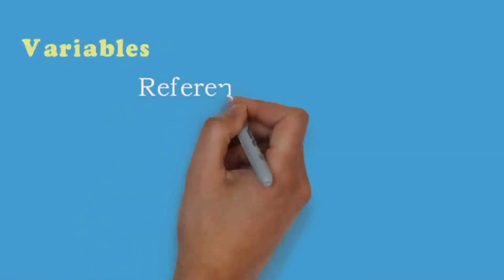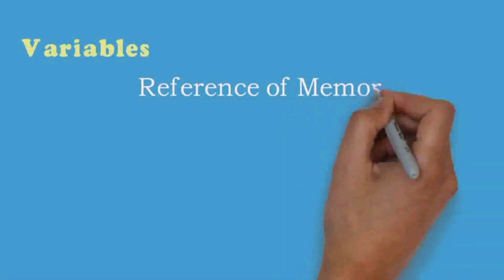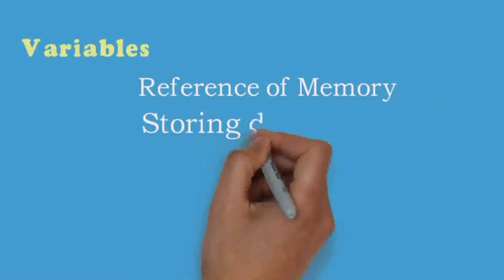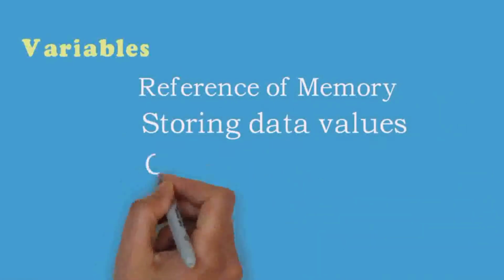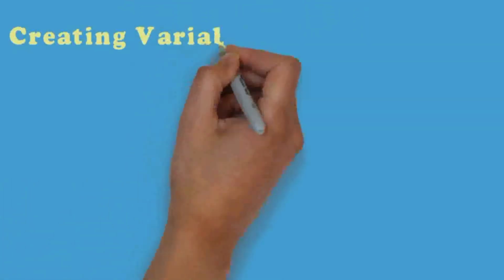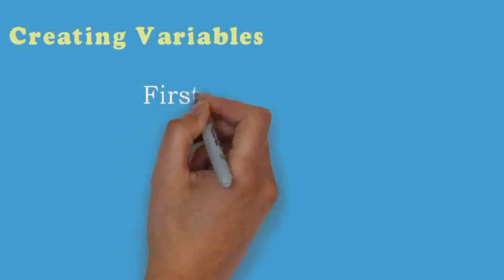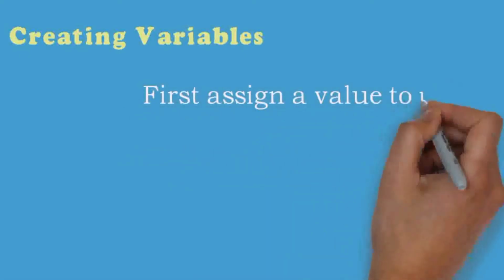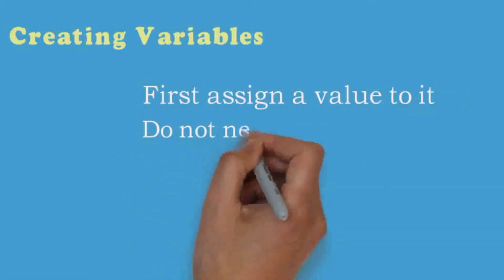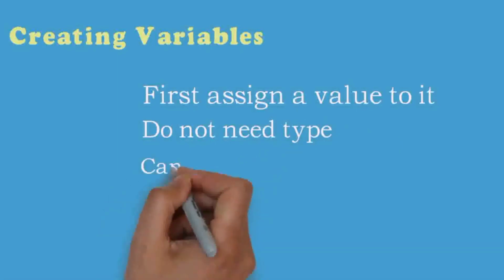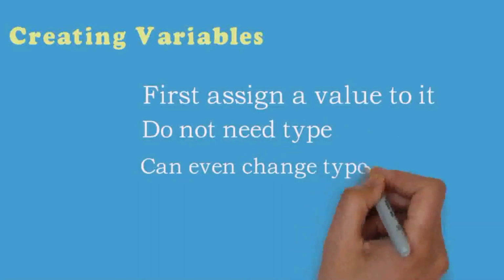Variables are the reference to the memory location. Variables are used to store the data values. In runtime, variables can be changed. Creating a variable in Python is very simple, like assigning a value to a variable. Like other languages, Python does not need commands to declare a variable. A Python variable can change its own type.